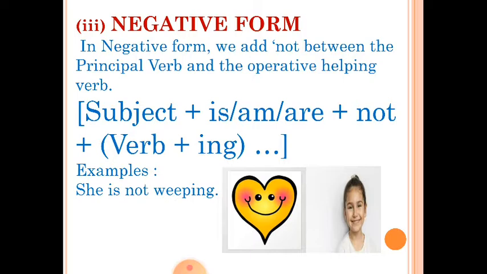Let us take one more example. He is not playing. Again, he is the subject, is the helping verb, not is for the negative form, play is the principal verb, and plus ing. So these are the sentences in the negative form.